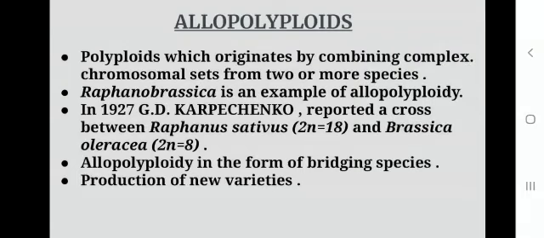Allopolyploids. Polyploids which originate by combining complex chromosomal sets from two or more species. Raphanobrassica is an example of allopolyploidy. In 1927, G.D. Karpechenko reported a cross between Raphanus sativus, where the 2n condition is 18, and Brassica oleracea, where the 2n condition is 18. So, allopolyploidy in the form of bridging species and production of new varieties.